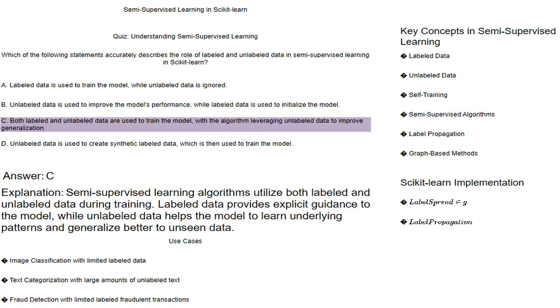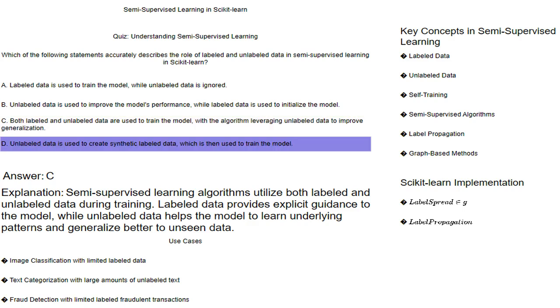C. Both labeled and unlabeled data are used to train the model, with the algorithm leveraging unlabeled data to improve generalization. This statement is the correct definition of semi-supervised learning. The algorithm utilizes labeled data for explicit guidance and leverages unlabeled data to learn patterns, thereby improving generalization. True.